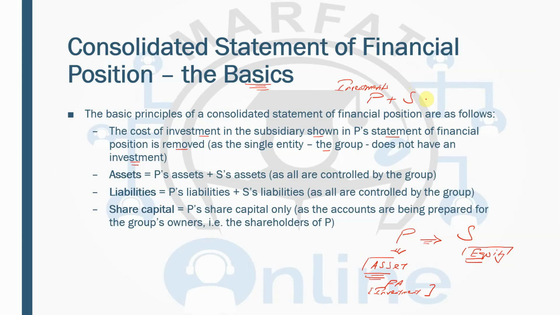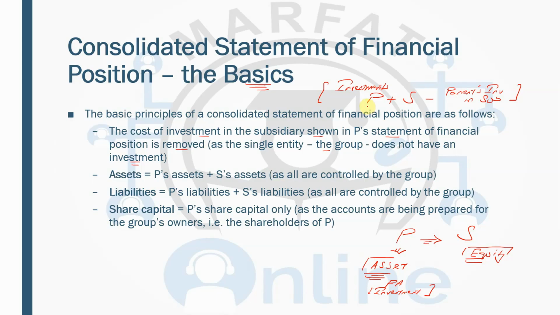But you are going to deduct that investment which has been made by the parent in the subsidiary. So you will deduct the parent's investment in the subsidiary. You are going to eliminate this investment because we are doing the consolidation based on the single entity concept, and one company does not invest in itself.